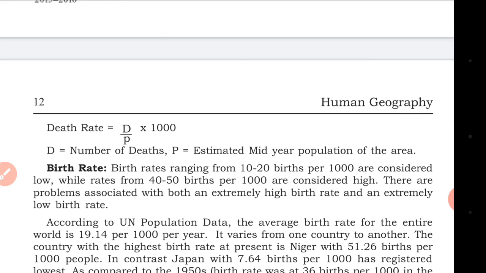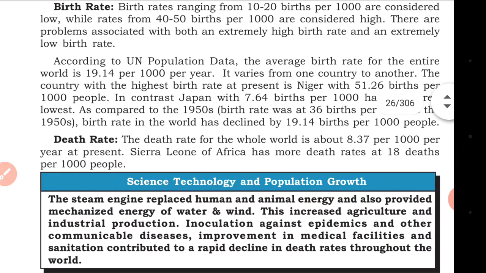Death rate is D by P into 1000. Here D is the number of deaths, and P is the estimated mid-year population of the year.